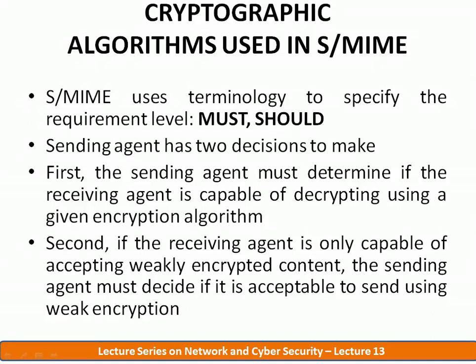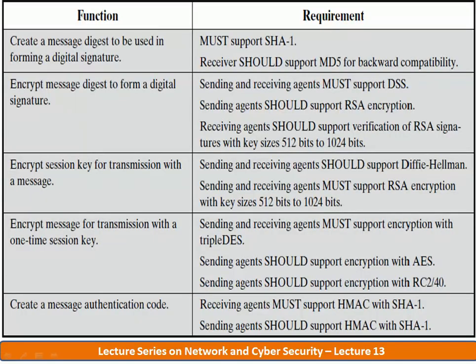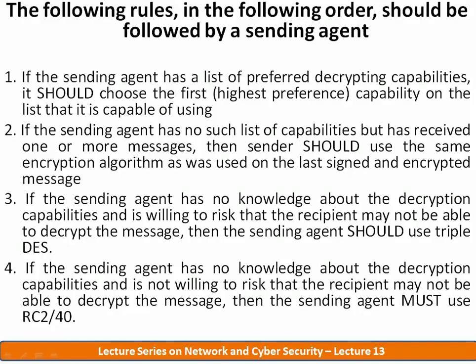There is one recipient who cannot support high security level algorithms, and there is one recipient who supports high level security algorithms. So we have to create two messages, one with a high security algorithm and one with a low security algorithm, according to the recipients. So that is one more thing.